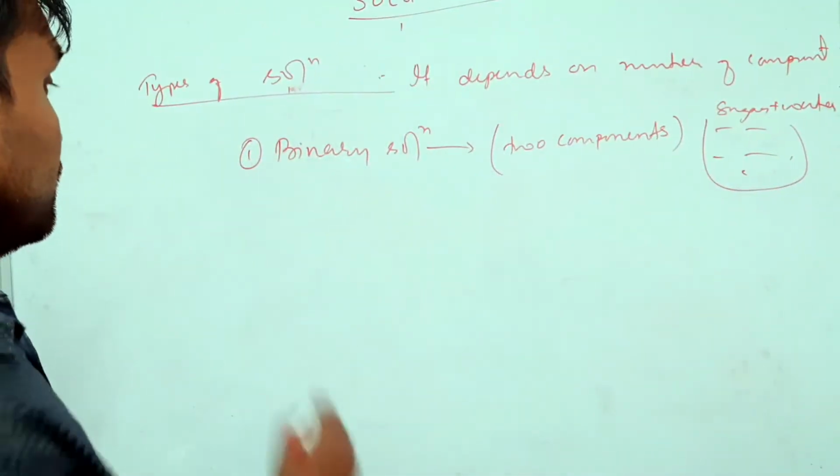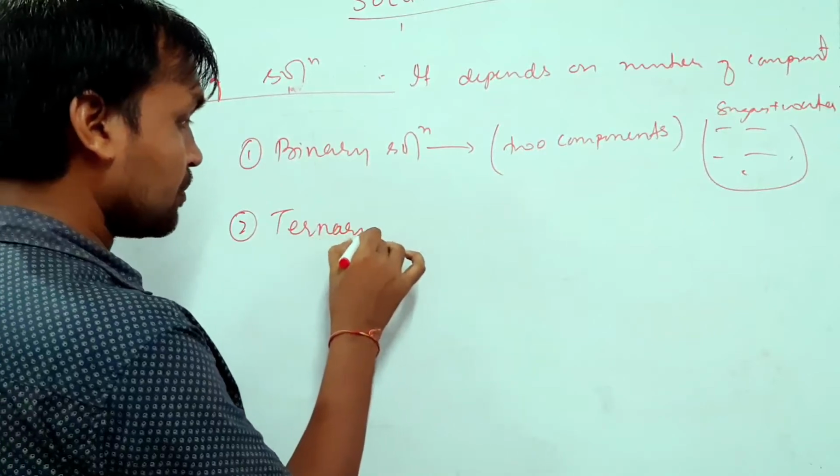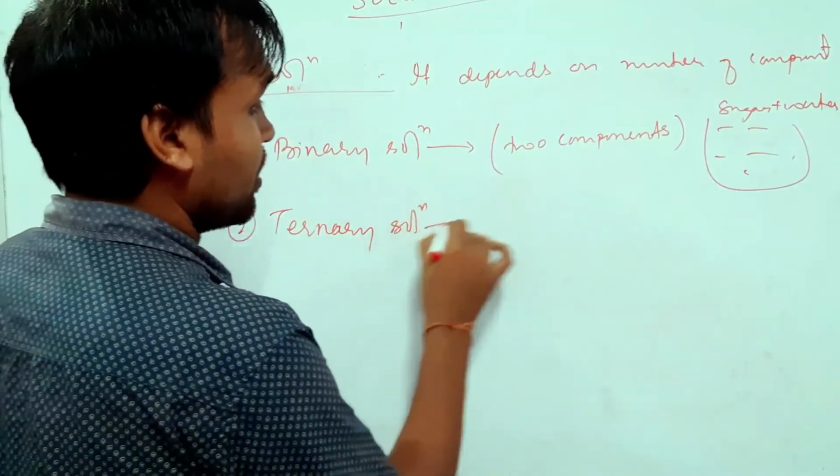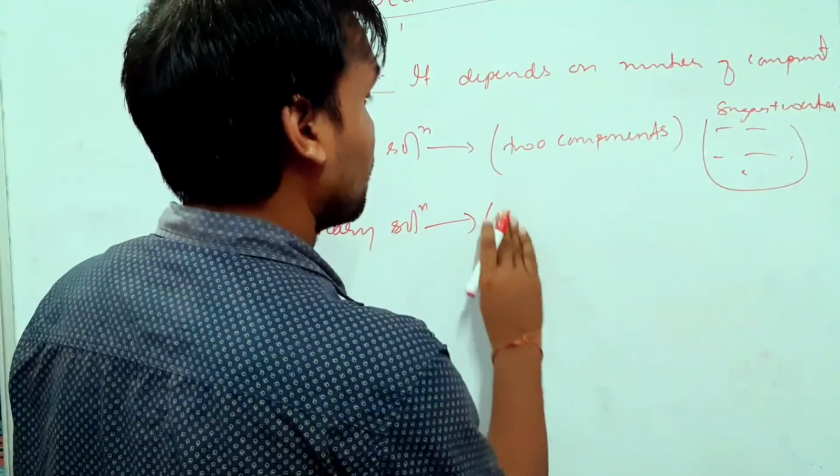Second, we call it ternary solutions. Ternary solution means here there will be three components.